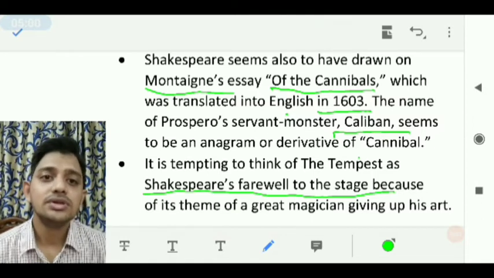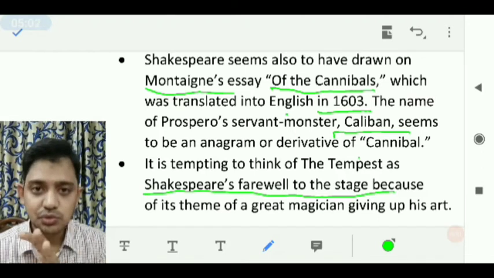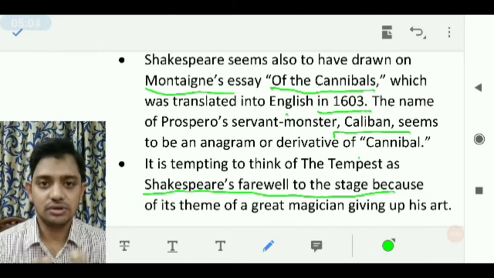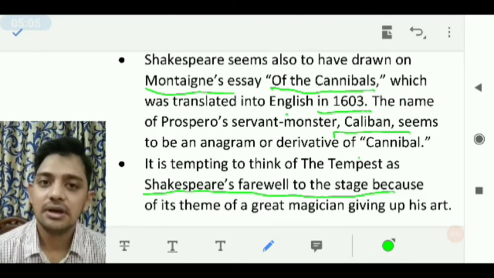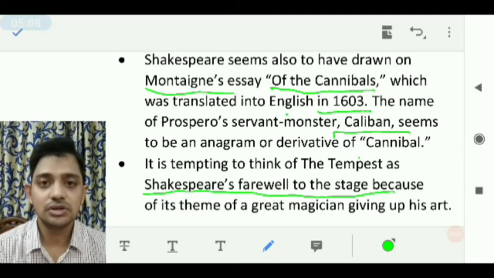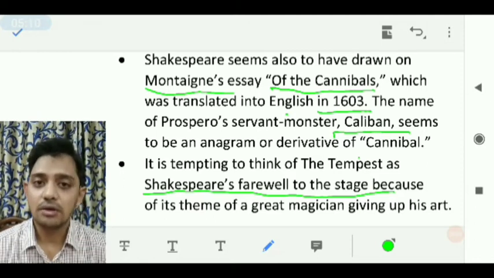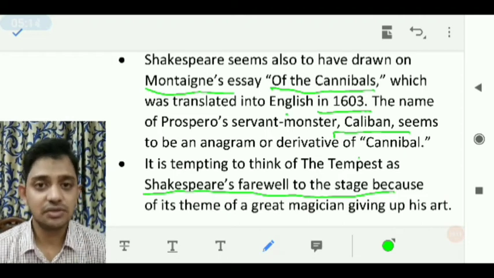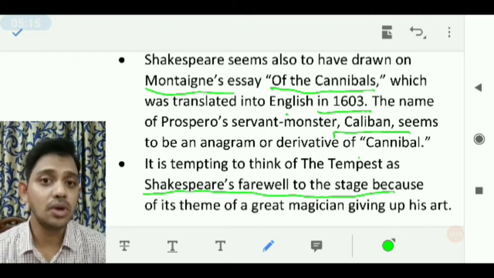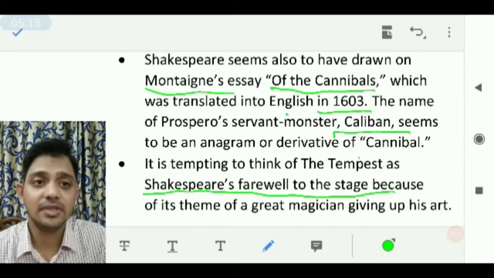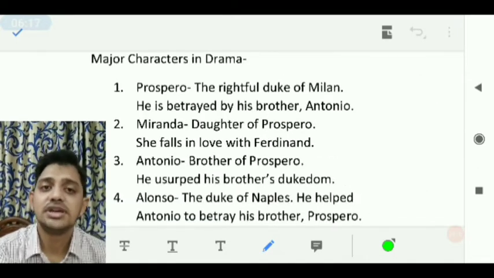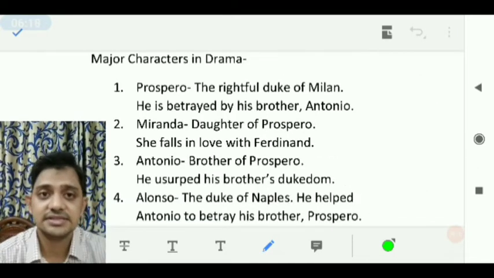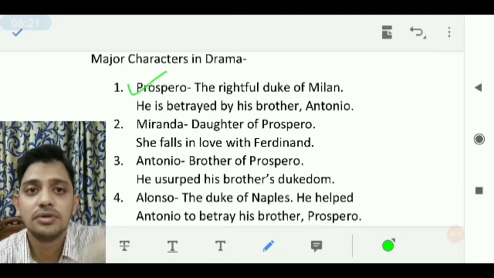Now, so this is the background which I wanted to make you aware of about the play, The Tempest. Now let us proceed to know about the characters of The Tempest, because without knowing the characters we cannot understand what's going on and who is playing what role. Most important, as you can say, the protagonist of the play is Prospero.